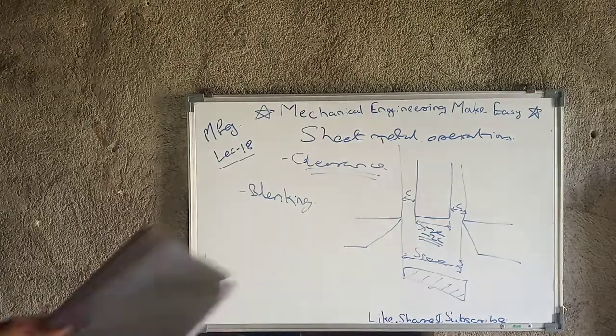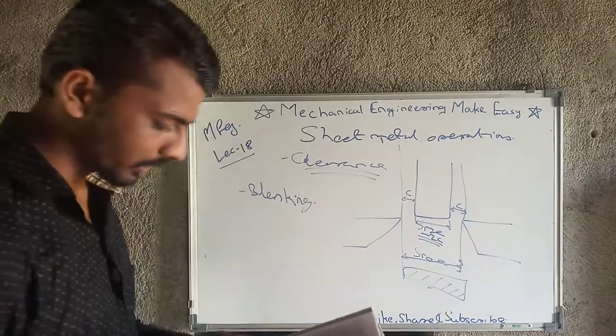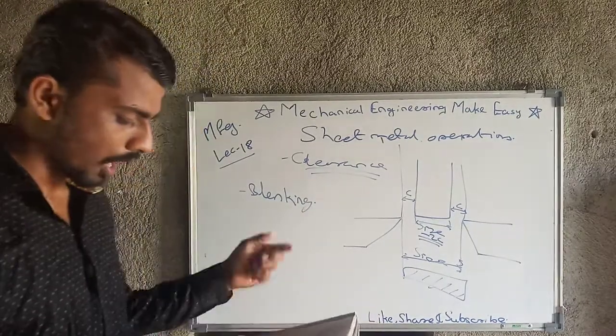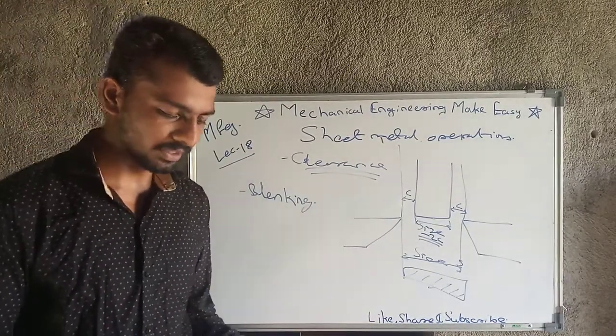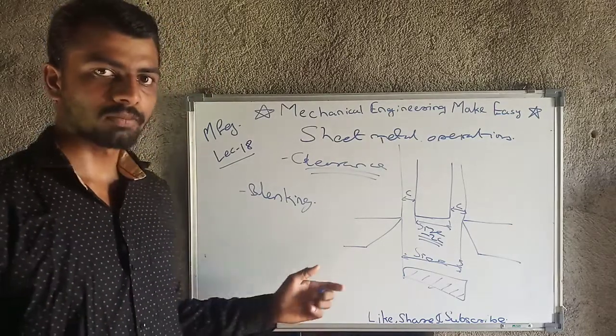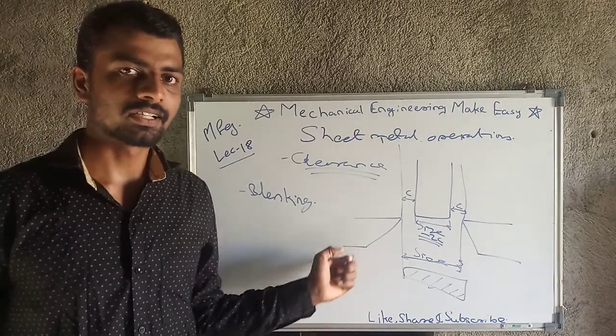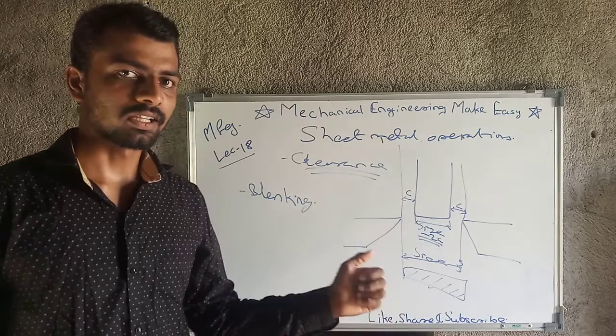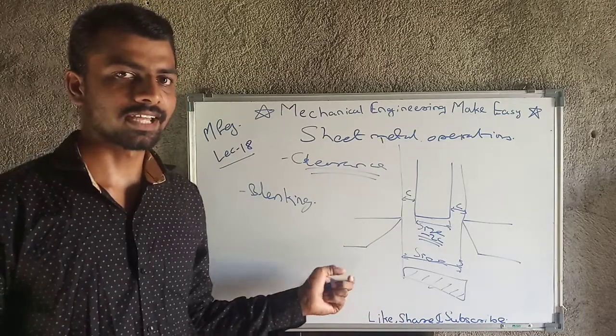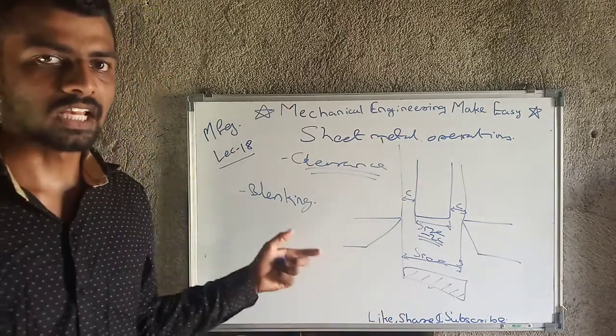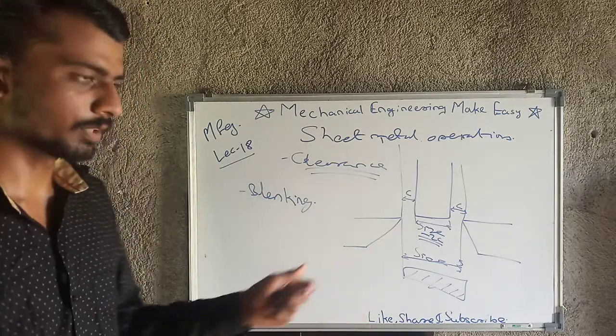So this is all about the clearance, and for harder material, larger clearance will be required. If the material is harder, then the clearance required will be larger. Again, one exception is there, that is nothing but aluminum. Aluminum is an exceptional material that has some different properties.